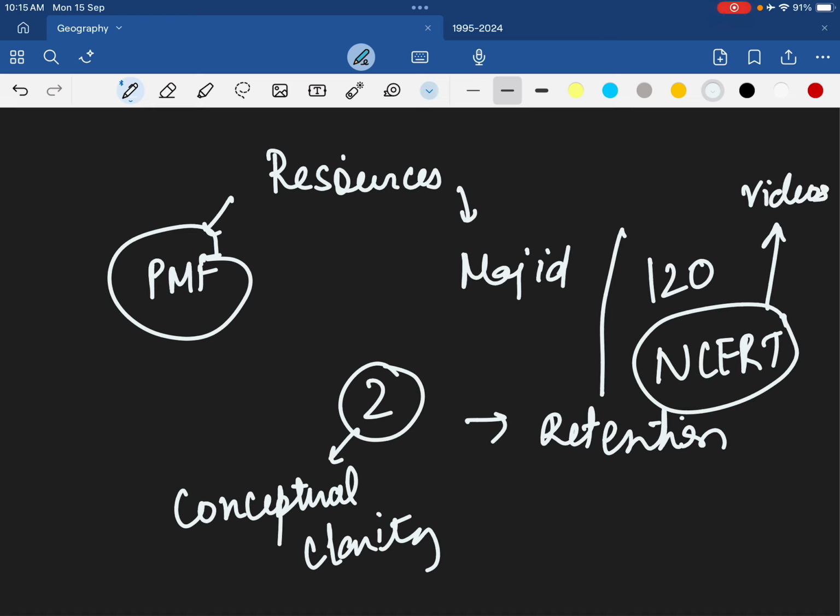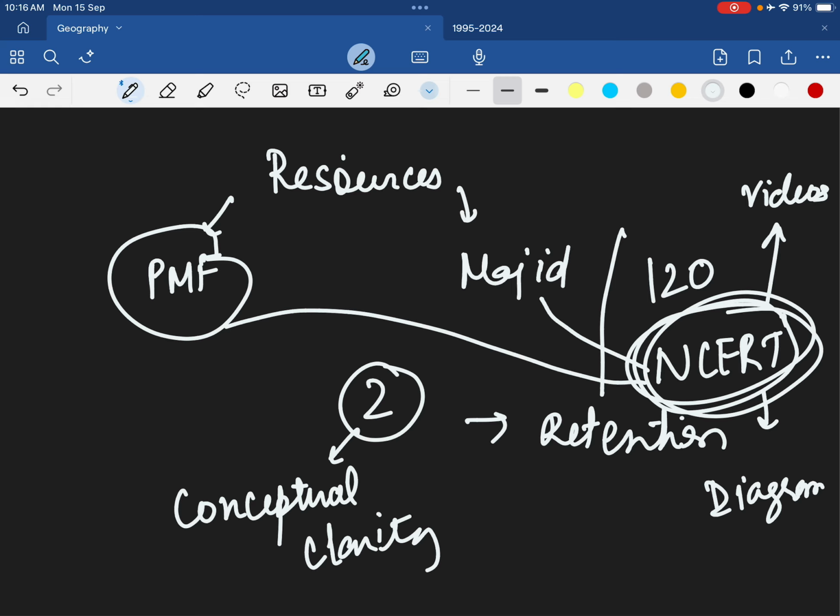You can also refer to diagrams. You can also refer to some other material, maybe PMFIS or maybe Majid Hussain, but your central focus should be NCERT. Your conceptual clarity should be centered around NCERT. Your retention should be only NCERT. All right.